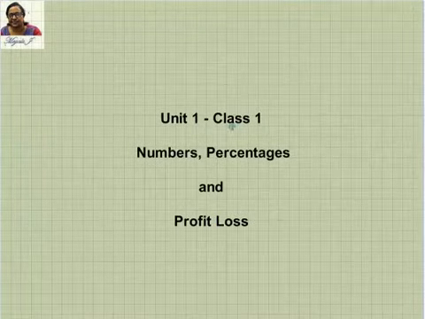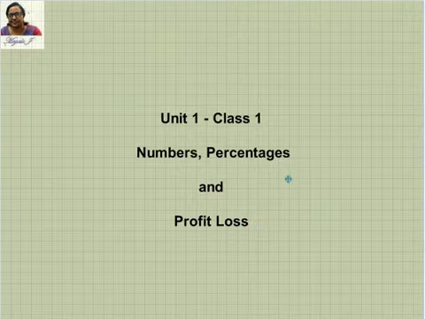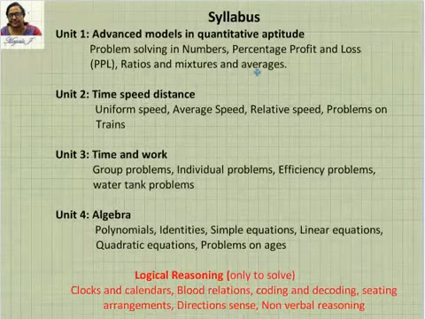That is unit 1, class 1. You have 2 classes per unit. So the first class is going to be about the numbers, percentages, and profit and loss. And the second one is going to be the remaining part of it: ratios, mixtures, and averages.